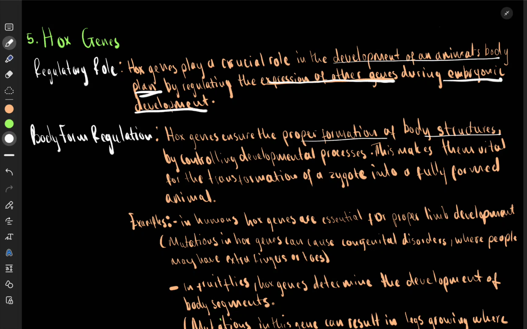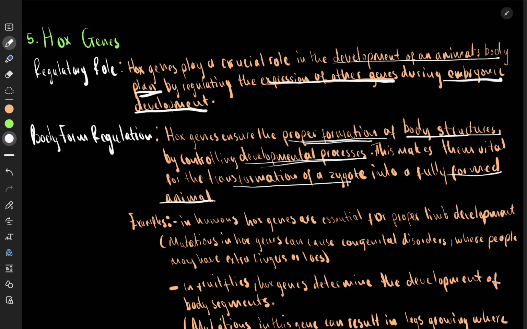How do they do it? They ensure that you have a proper shape, proper formation of body structures, by controlling the embryonic development process. This makes them vital for the transformation of a zygote into a fully formed animal. Basic.